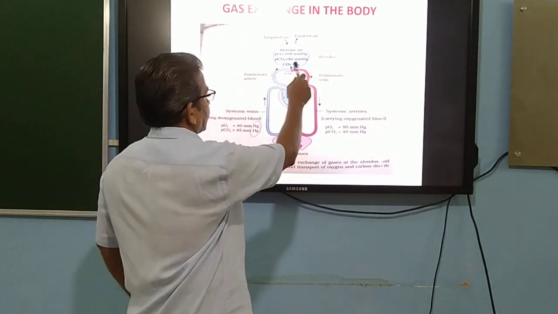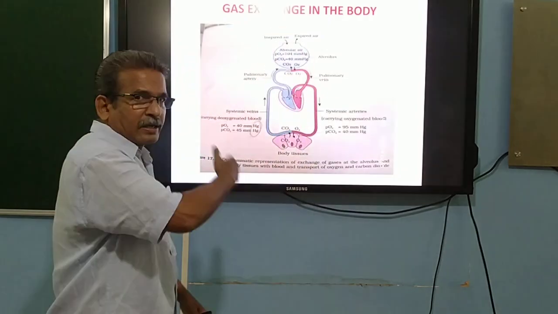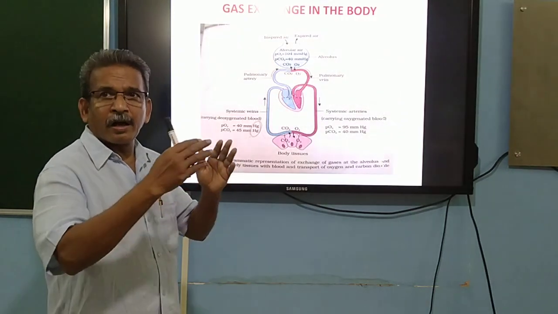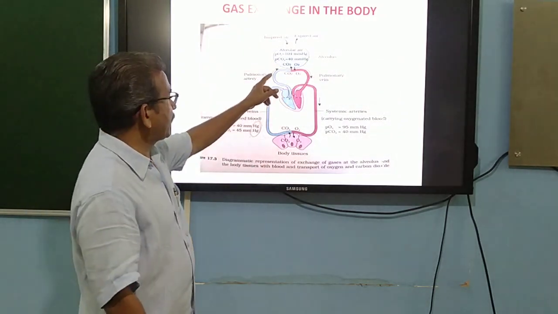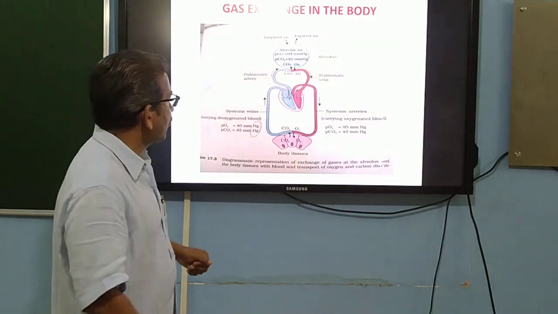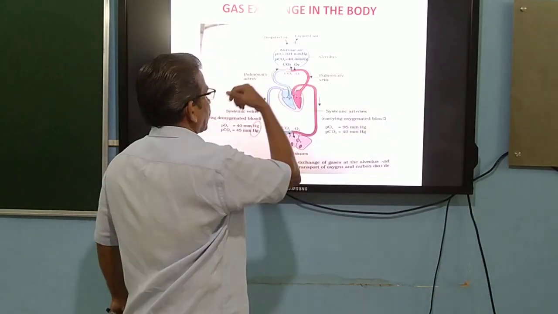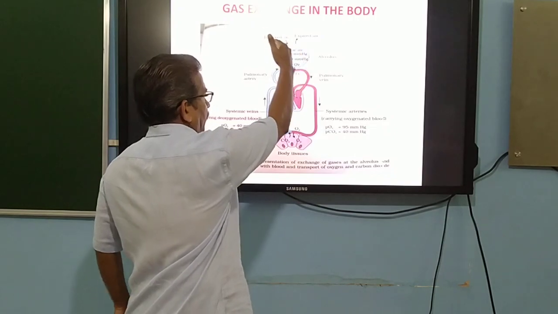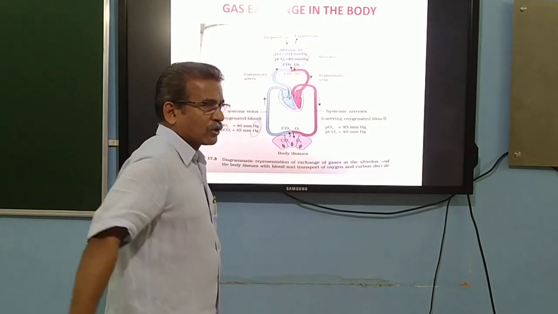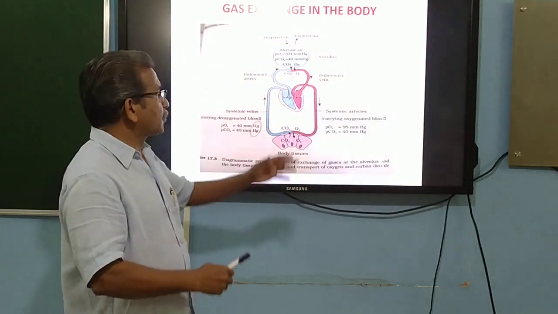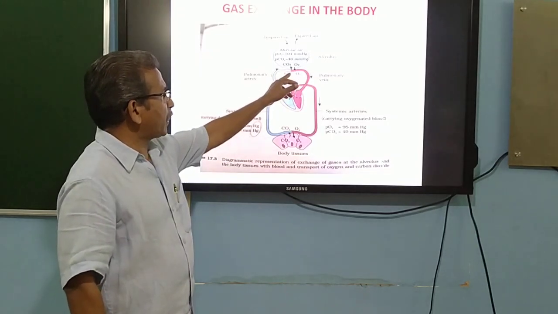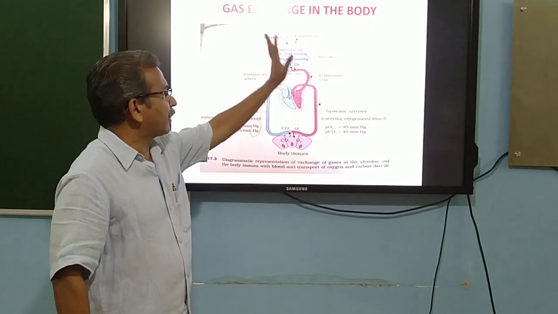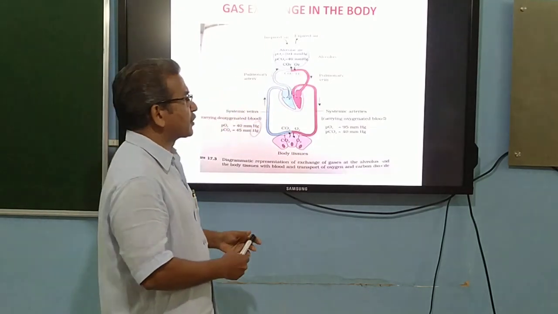The alveolar surface is lined with capillaries, and blood flowing through them contains both oxygen and carbon dioxide. But compared to alveolar air, the partial pressures differ. In the blood, the partial pressure of carbon dioxide is higher, and that of oxygen remains low.